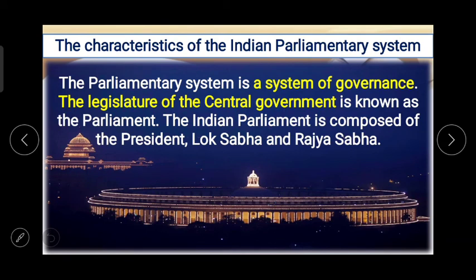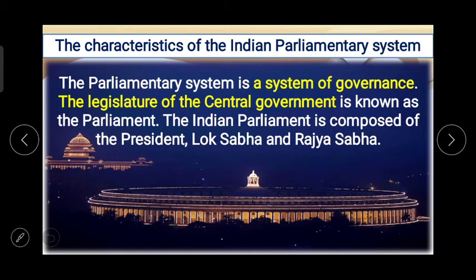India has adopted this parliamentary system, and we can see some broad similarities in the parliamentary system of England and the parliamentary system of India. But before that, we'll just try to understand the characteristics of the Indian parliamentary system, and then we'll talk about why India adopted a parliamentary system of government.